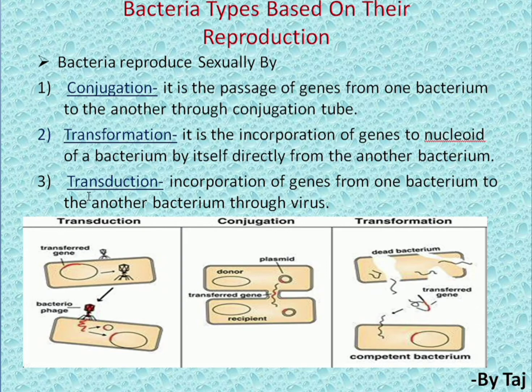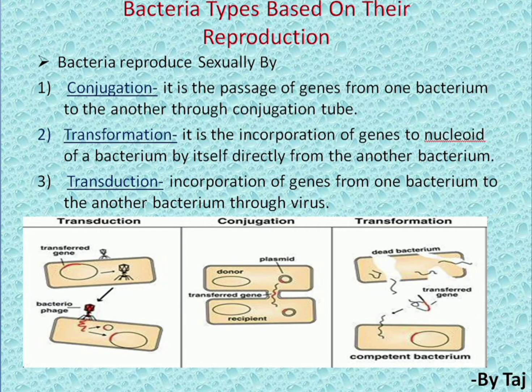The last concept in this is transduction. This is the same as transformation, but here the transfer of the gene occurs from one bacterium to another with the help of a virus. With the help of a virus it transfers the gene. These are the three types of reproduction in bacteria.